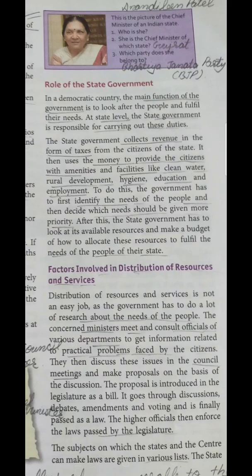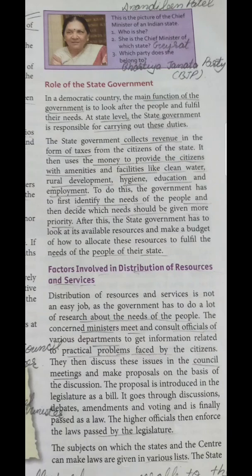Basic amenities means basic necessities like clean water, rural development, hygiene, education, employment. All such welfare things are done by the state government after collecting the taxes from the people who are living in the state.